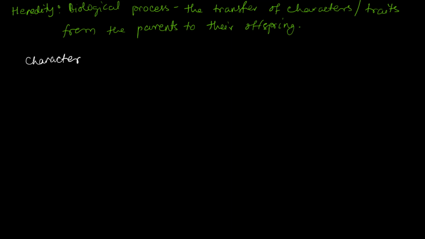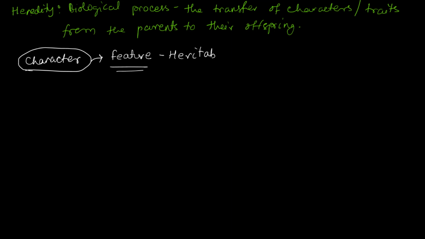What do you mean by the term character? In simple terms, character refers to a feature. What kind of feature? This feature is heritable. Heritable means it is going to be inherited. So any feature that we see in an organism that is heritable can be referred to as a character of the organism. A feature that is heritable.